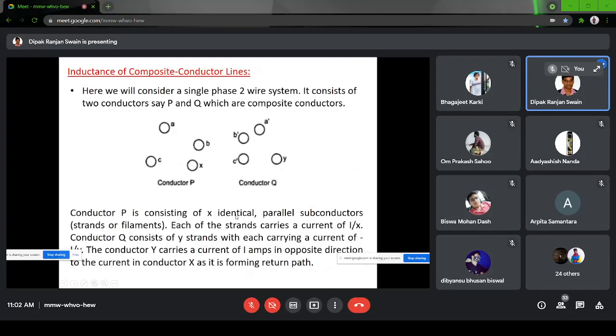Conductor P consists of X identical parallel conductors. In the previous figure, it is 7, that means X is equal to 7. Here I am taking an unknown value so that it will be generalized. Each of the strands is carrying a current of I by X.